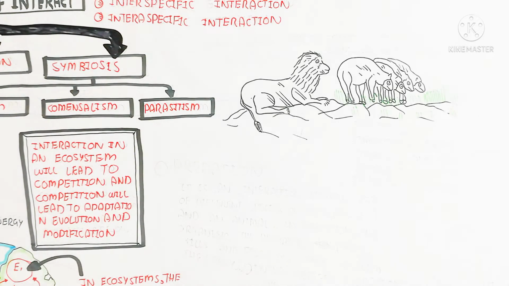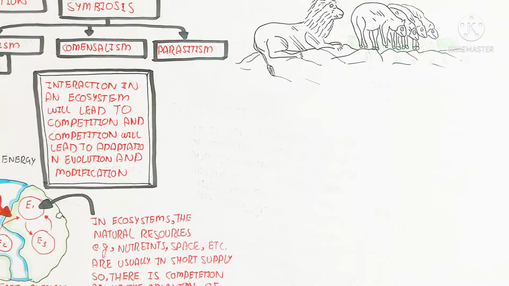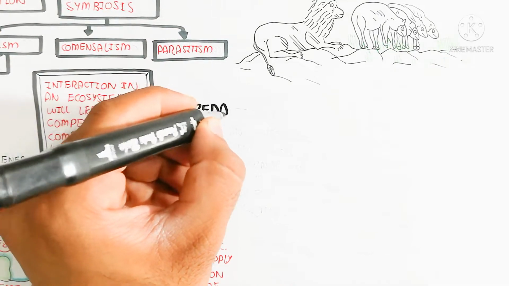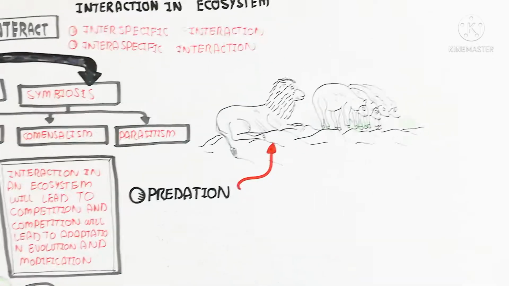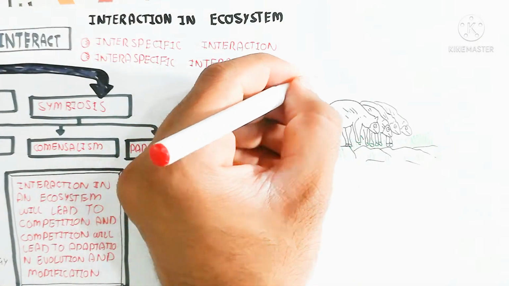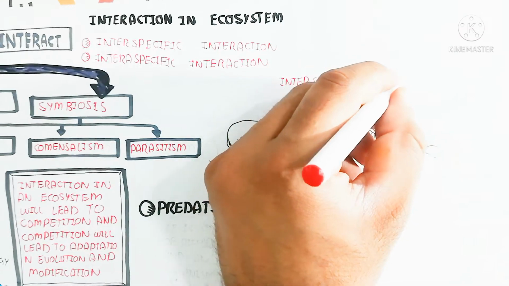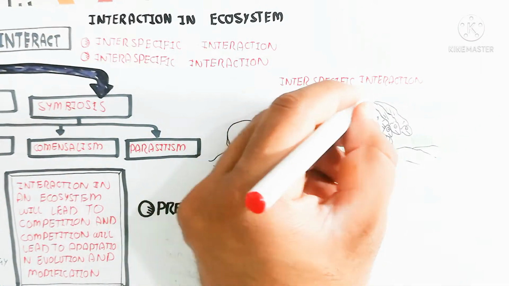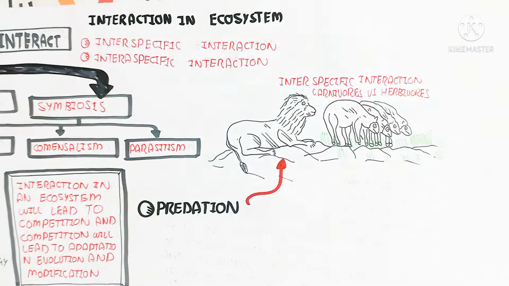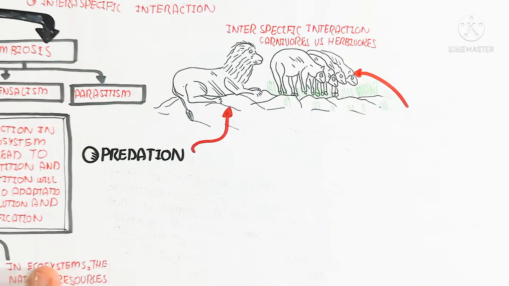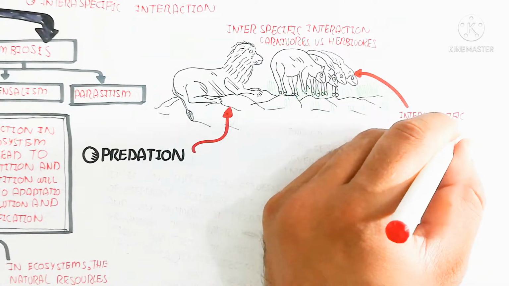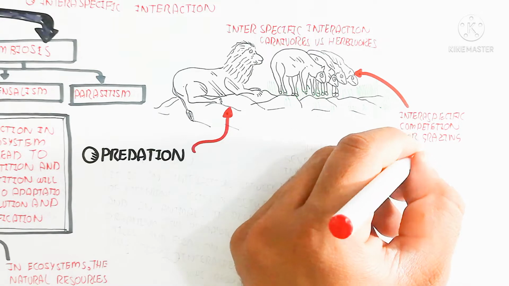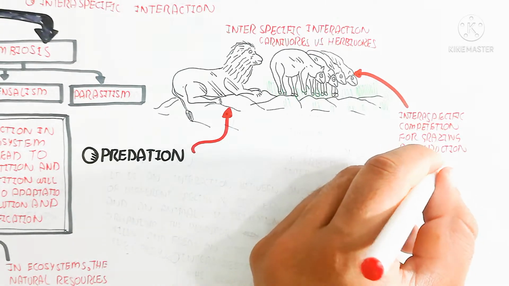While in the case of the deer, it is also competitive, so those deer that are unable to escape will be removed from the population, and the deer that escape will reproduce more and create new varieties of gene activation. So the interspecific interaction means carnivores versus herbivores. Carnivores depend on herbivores for predation. So the prey of the lion is a deer, and the lion is a predator.